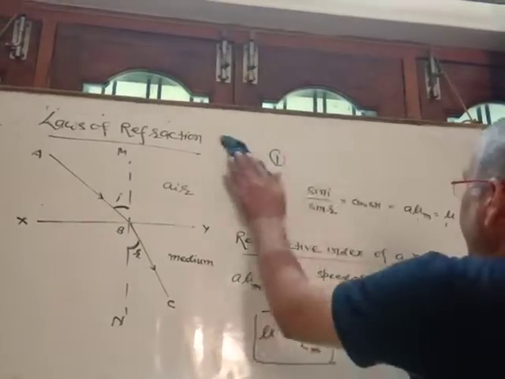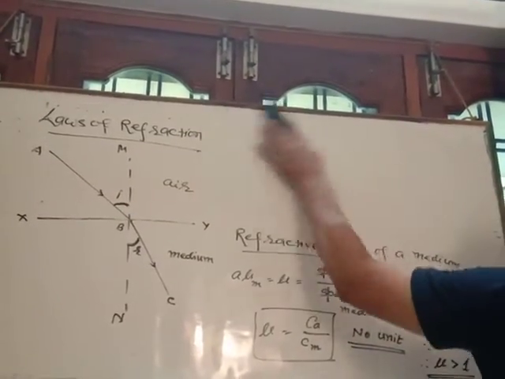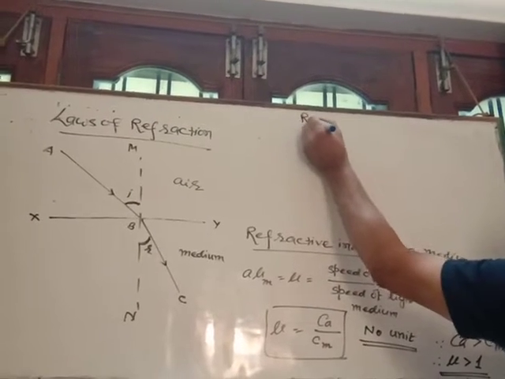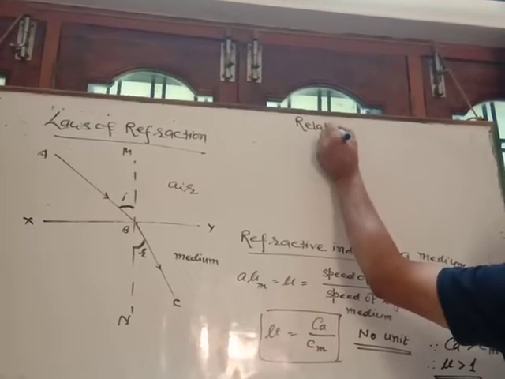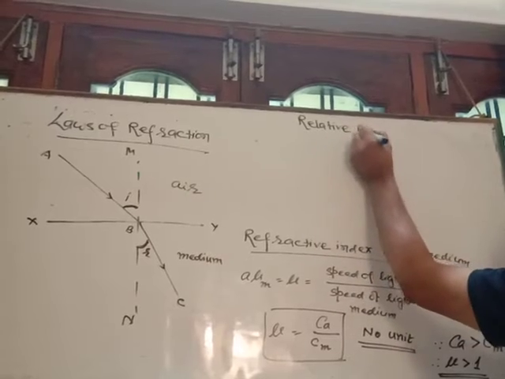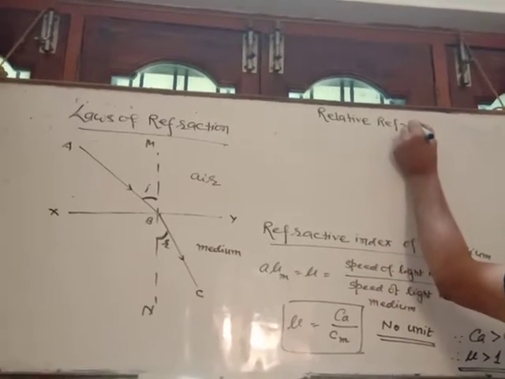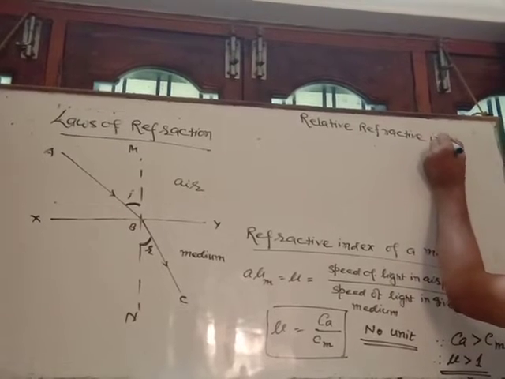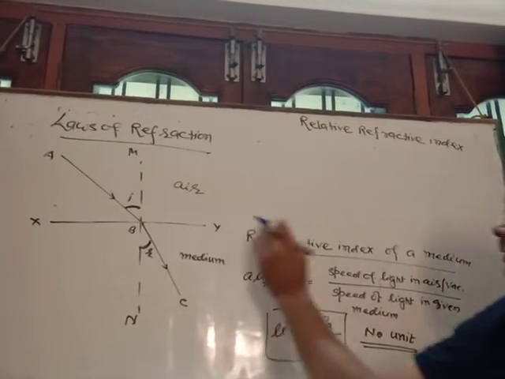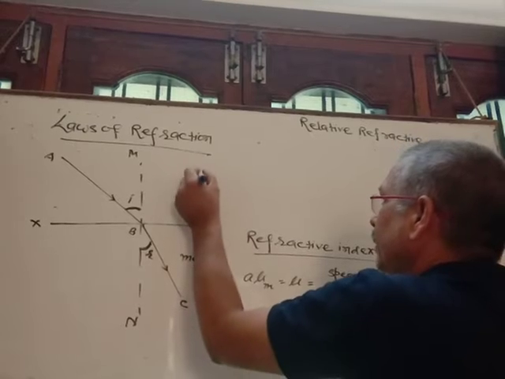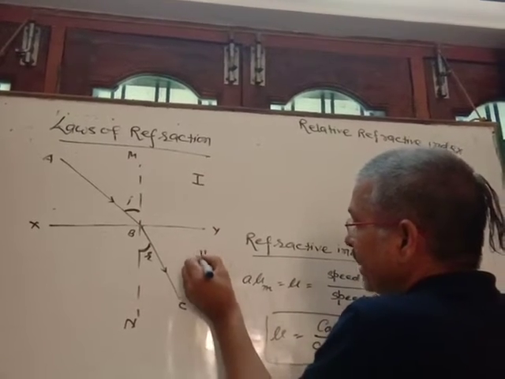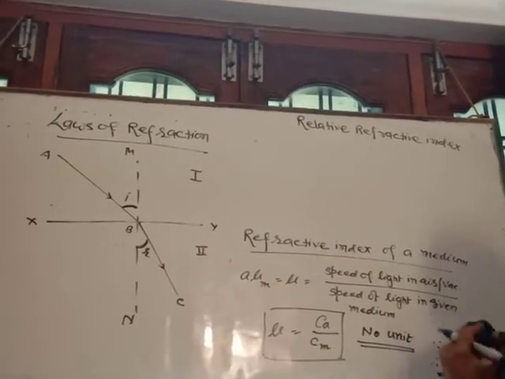So there is a term here that is called relative refractive index. Suppose the first medium is any medium other than air or vacuum, and the second is also another medium other than air or vacuum.